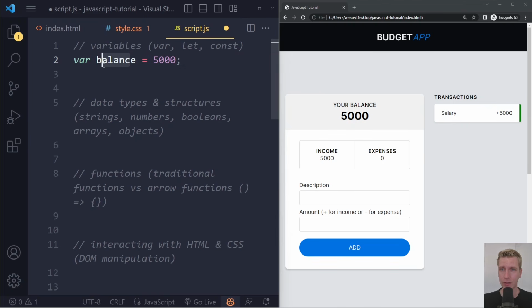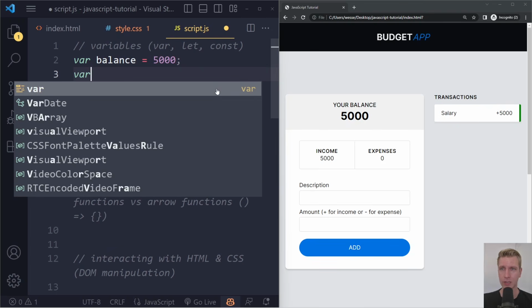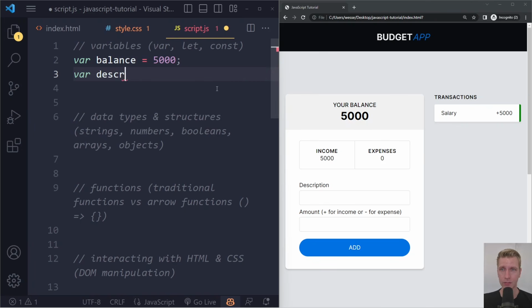You can also call it var b, for example, right? You can call it whatever you want, but typically you do want to name your variables in a way that makes sense, right? So it should sort of reflect what is in there. So we could also have something else. We could say var description, right? We're also going to have a description. This could be a string. We use quotation marks for that. And again, we'll talk about that, but we can have quotation marks for that. And we can say that's a salary.